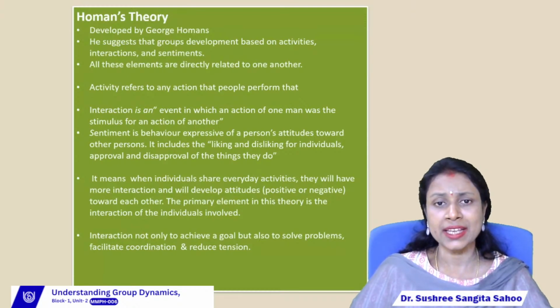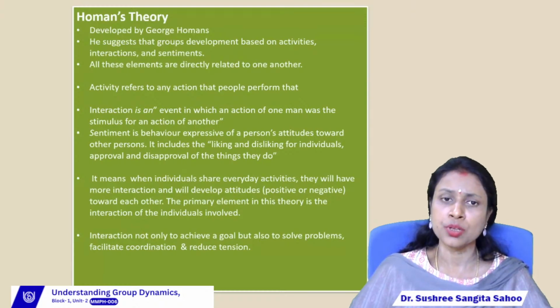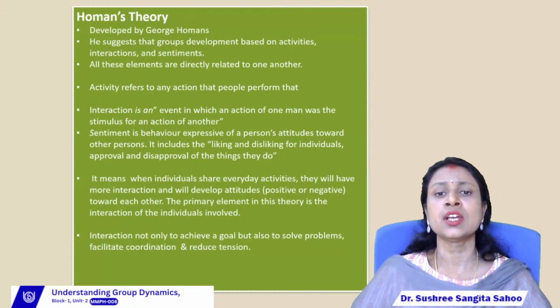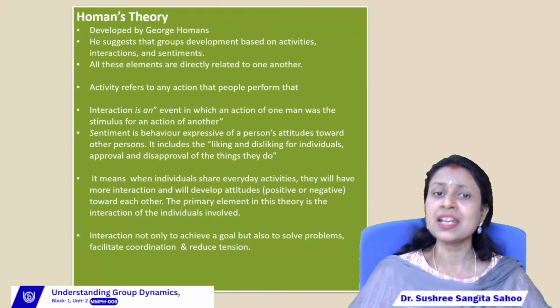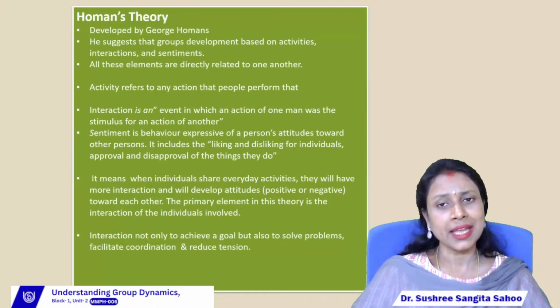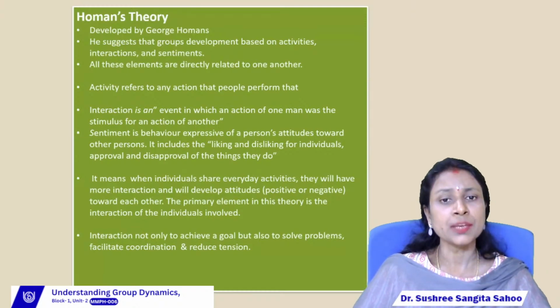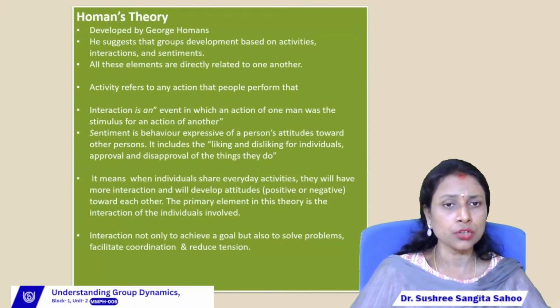It includes the liking and disliking of individuals, and approval and disapproval of the things they do, right? So attitude means liking and disliking. Through sentiments we can also know the liking and disliking among the group members. If we can find liking, then they will form the group. If we can find disliking, then they will not form the group.